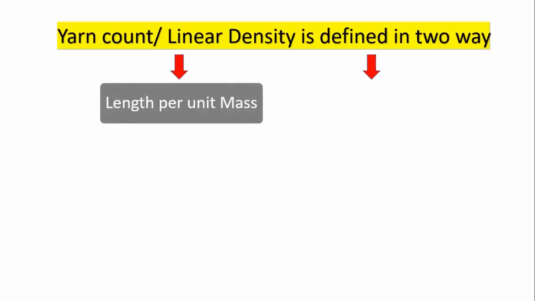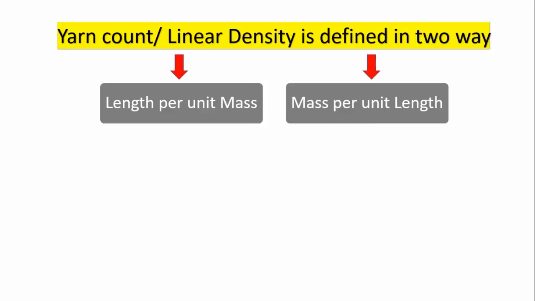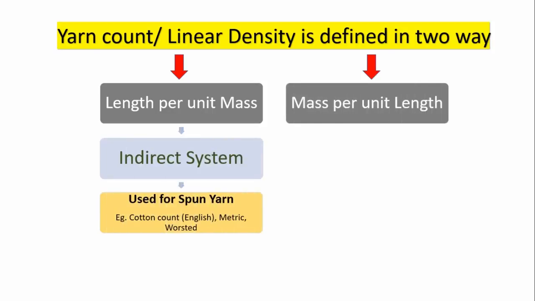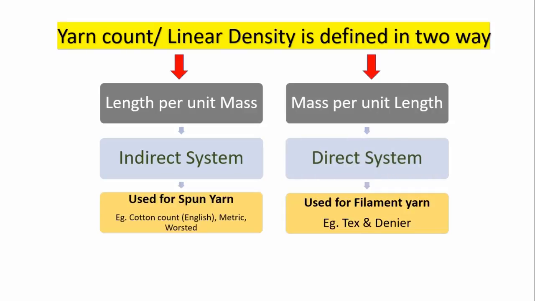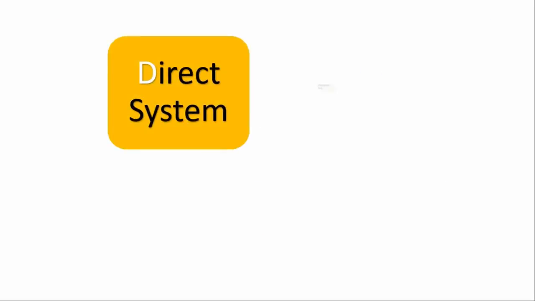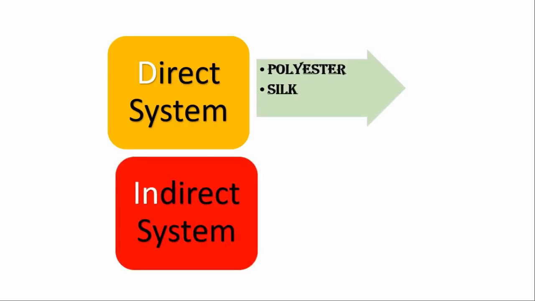Linear density is defined in two ways: length per unit mass and mass per unit length. Length per unit mass is an indirect system and it's used for spun yarn. Mass per unit length is a direct system and it's used for filament yarn. In general, direct system is used for polyester and silk and indirect system is used for cotton and rayon.